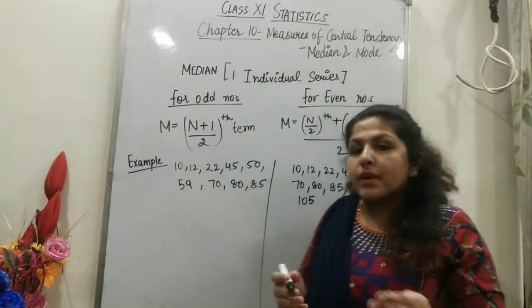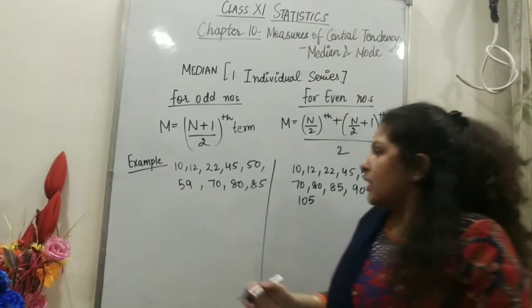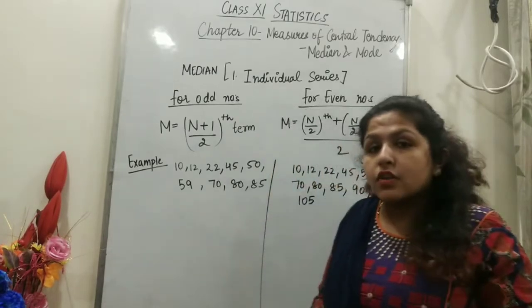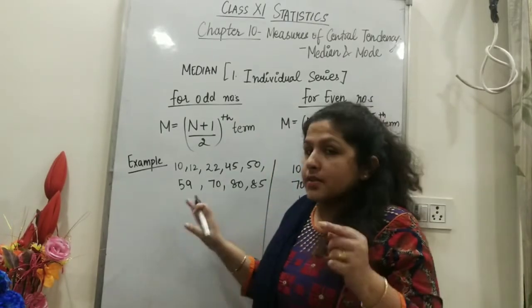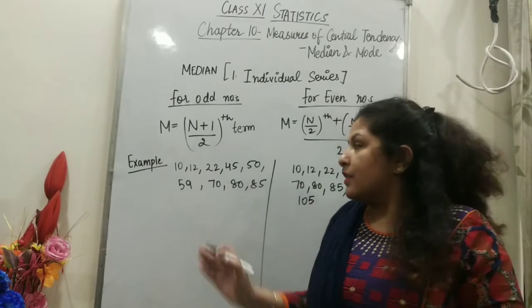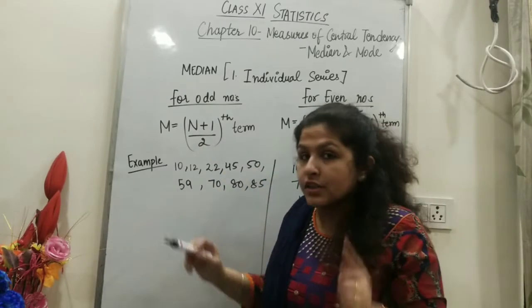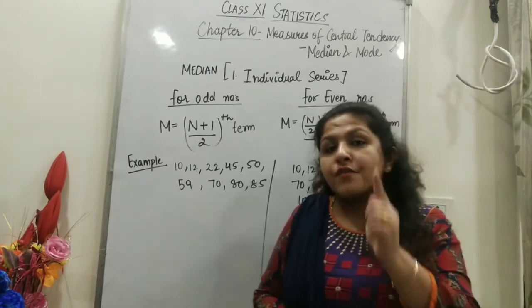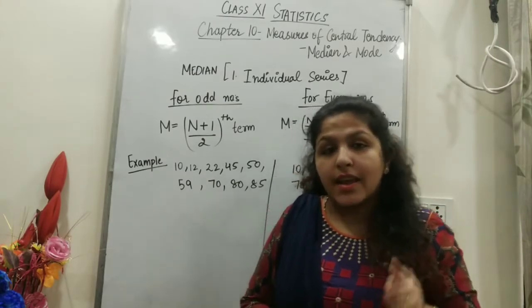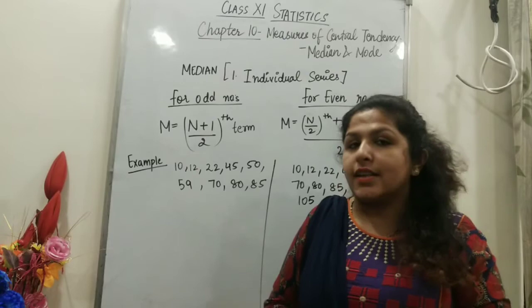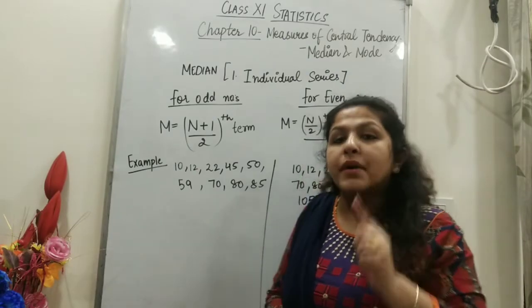So let's do an example to understand this. I have taken an example in which I have arranged the series into ascending order. The raw data was given without arranging in ascending or descending order, so I have arranged it first in ascending order. Don't forget to arrange it in either ascending or descending order before solving for median.